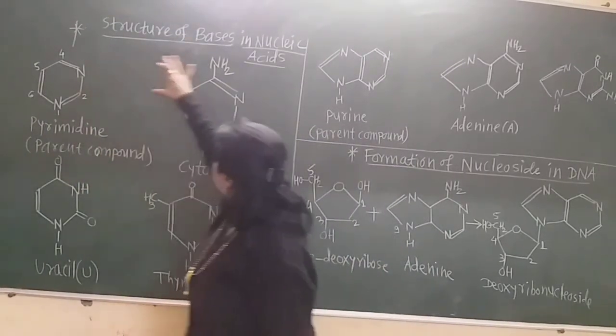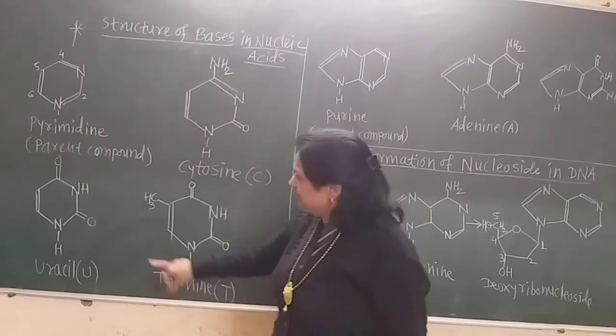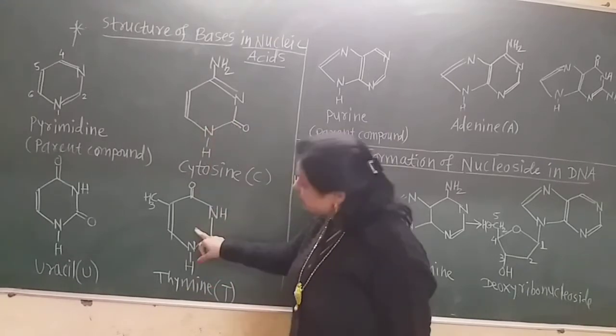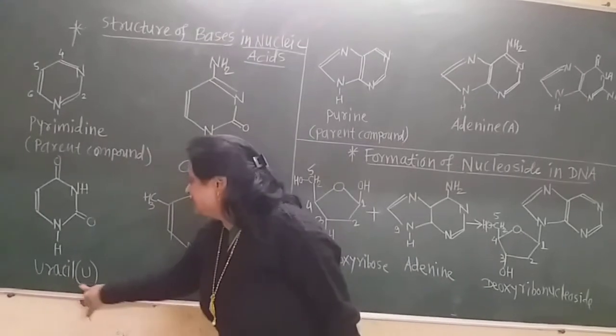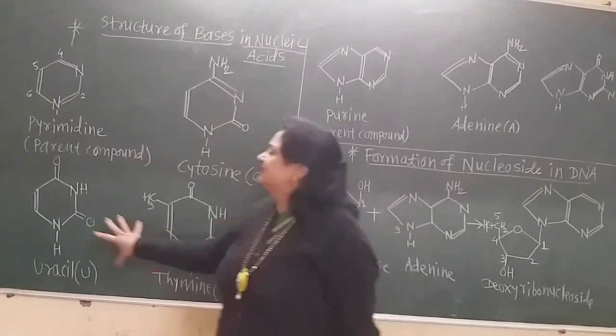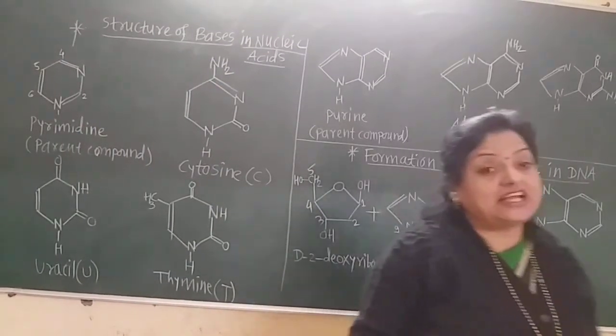See here, this pyrimidine-like structure with nitrogen, nitrogen. Here also a pyrimidine-like structure, here also pyrimidine. So these 3 bases, cytosine, uracil and thymine, are commonly called pyrimidines because they have a structure like pyrimidine.